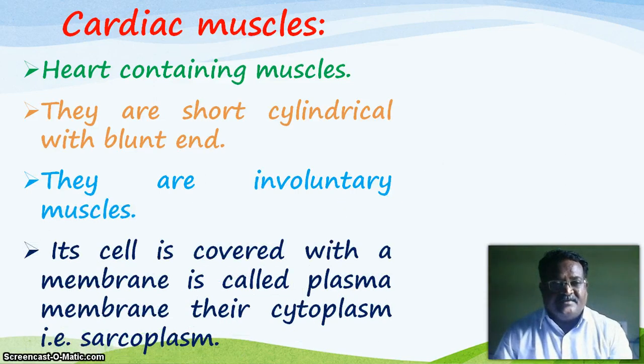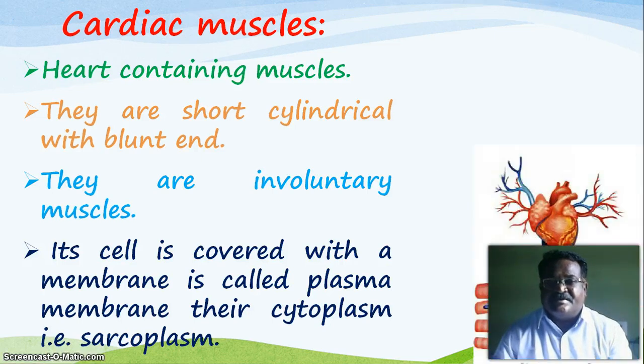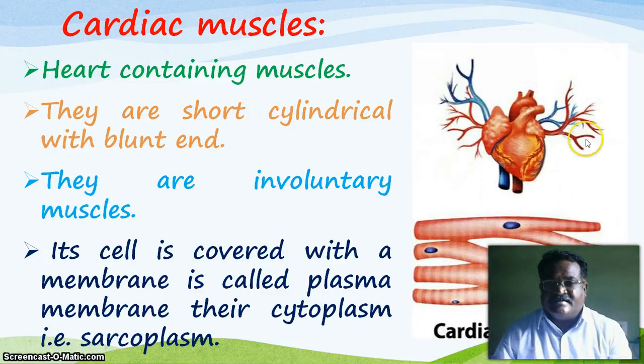The cell is covered with a membrane called the sarcolemma, and this encloses the cytoplasm, called the sarcoplasm. Now look at the picture. This cell is cylindrical shaped, but the ends are not pointed. They are blunt ends, and this type of muscle is used for making the heart. It is called the cardiac muscle.